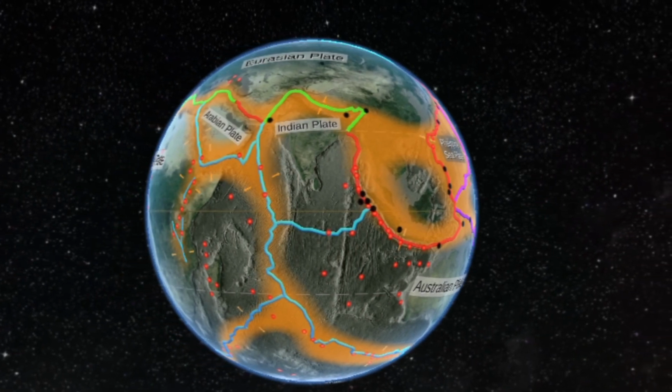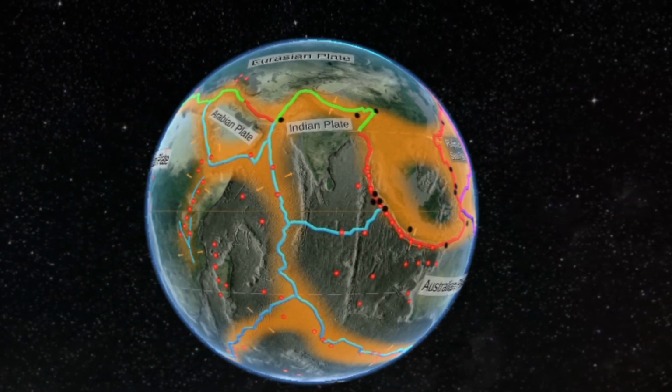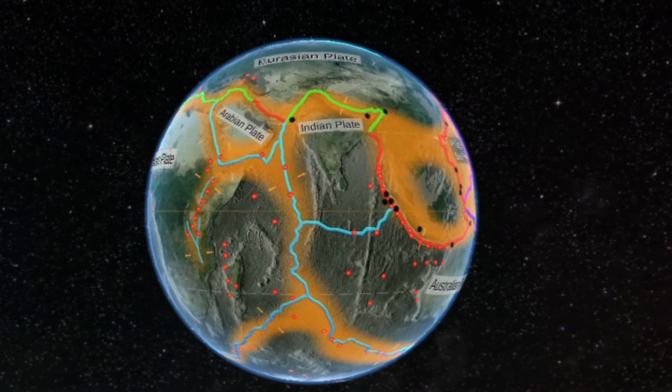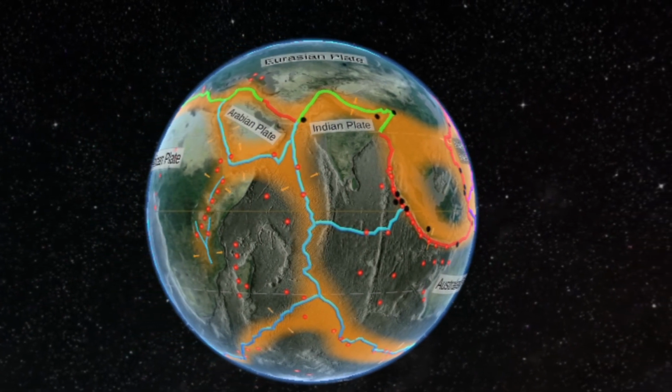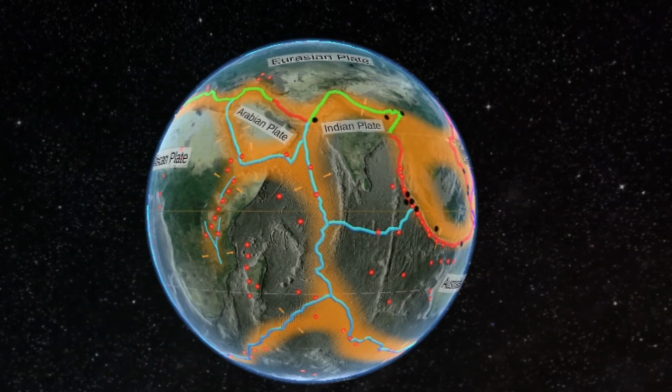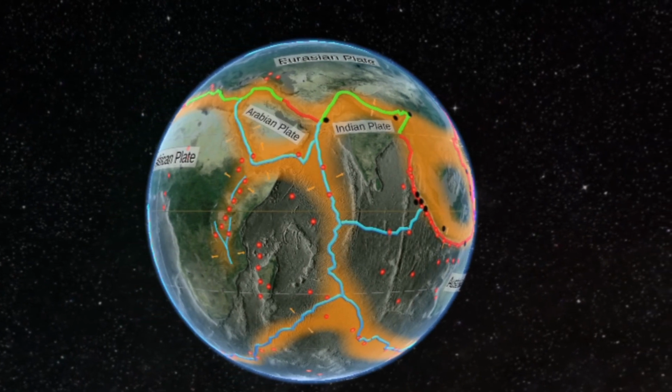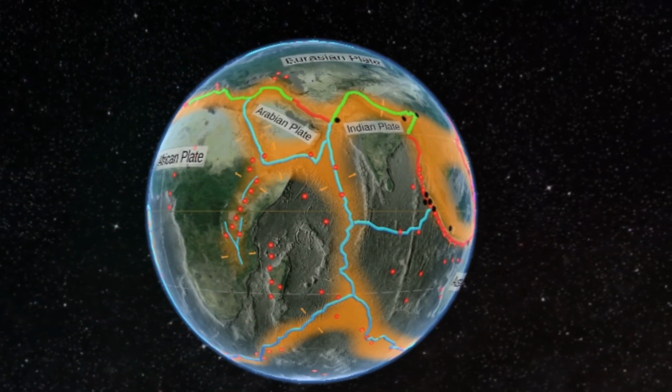The most common type of earthquake is the tectonic earthquake, caused by the movement of tectonic plates. This occurs along plate boundaries. The strongest earthquakes are triggered by the collision of two tectonic plates.